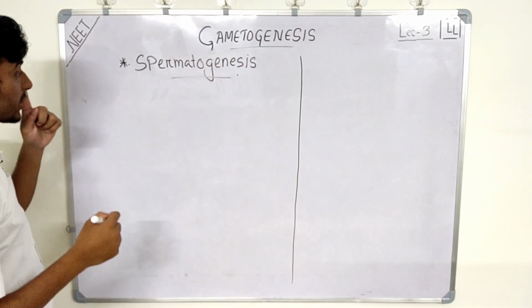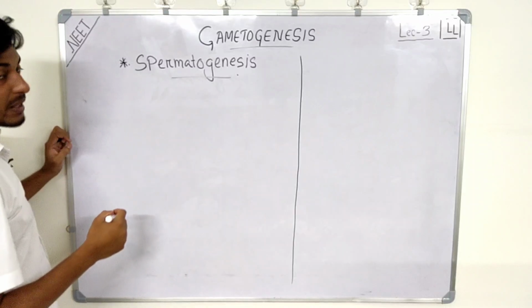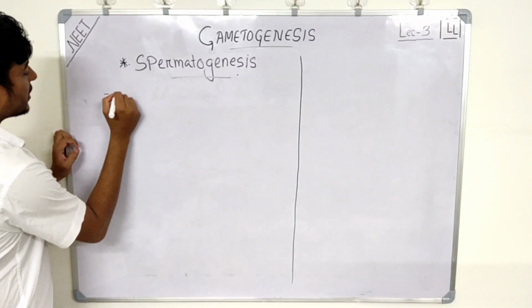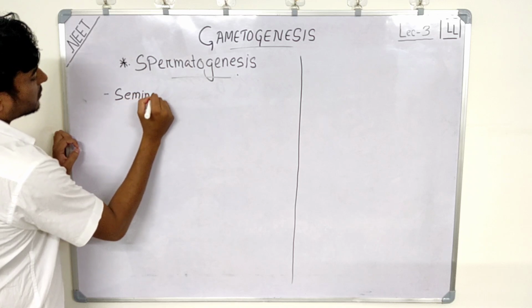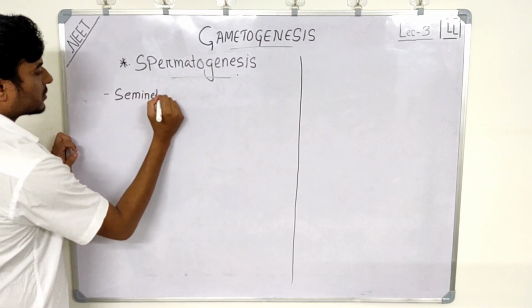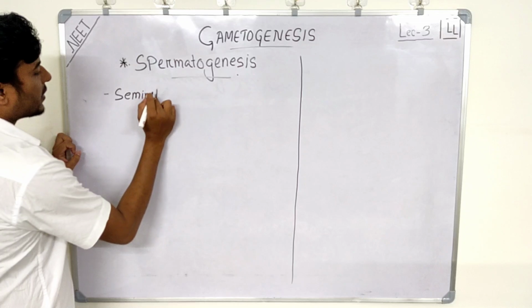So inside the testis we have the seminiferous tubules.